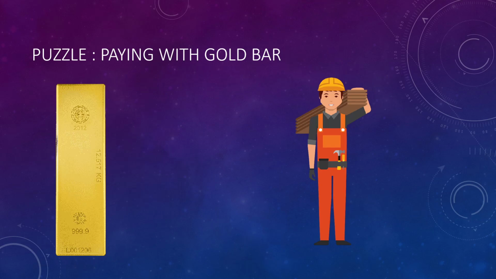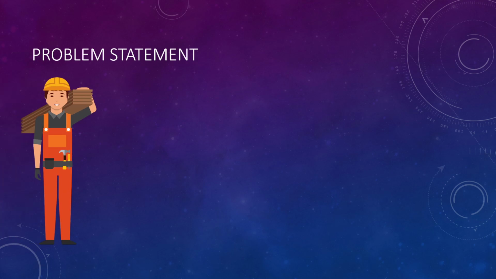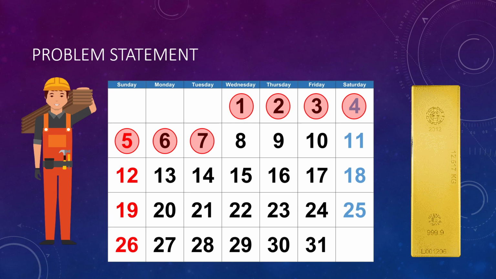Today we will be doing a puzzle of paying a worker using a gold bar. So let's see what the puzzle is. There is a worker whom you have hired for 7 days, and for the 7 days of work you have agreed to pay him in a full gold bar. But the condition is that you need to pay him equal installments at the end of each day, that is 1/7 of the gold bar needs to be paid to him at the end of each day. So you need to cut the gold bar in such a way that you can pay the worker at the end of each day.